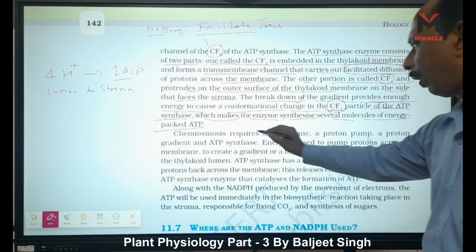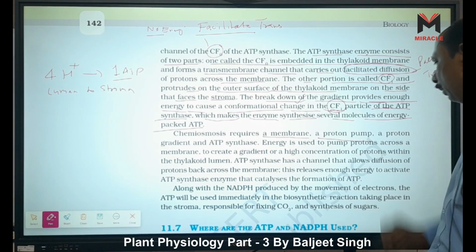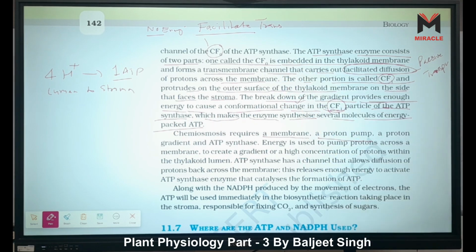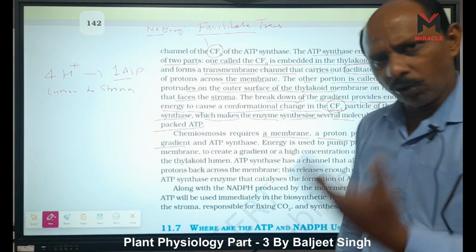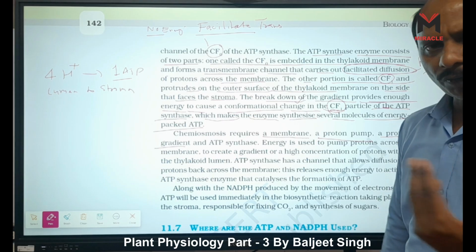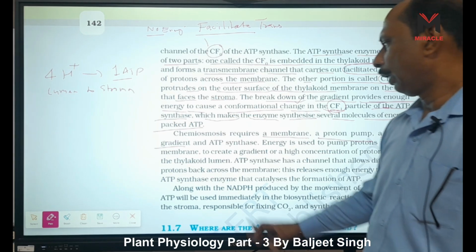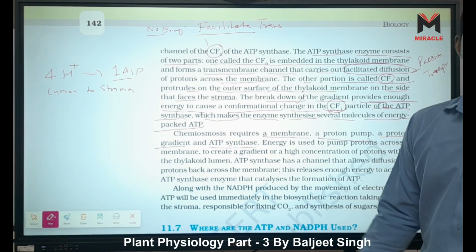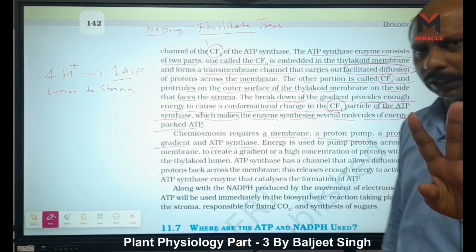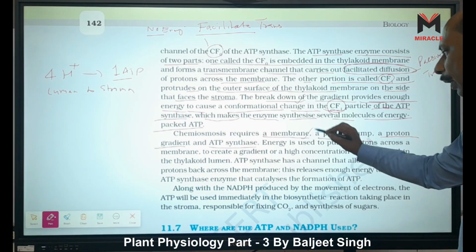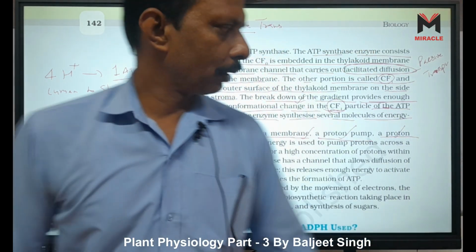Chemiosmosis requires a membrane. What are the requirements? First, a membrane, the plasma membrane. Second, a proton pump, that is our CF0 and CF1. Third, a proton gradient, that means high and low concentration of protons: in chloroplast the lumen is high concentration and outside is low, and in mitochondria outside is high concentration and inside is low. And the ATP synthetase enzyme. ATP synthase means this enzyme is responsible for the formation of ATP. That means 4 things are given: a membrane, a proton pump, a proton gradient, and the ATP synthase enzyme.